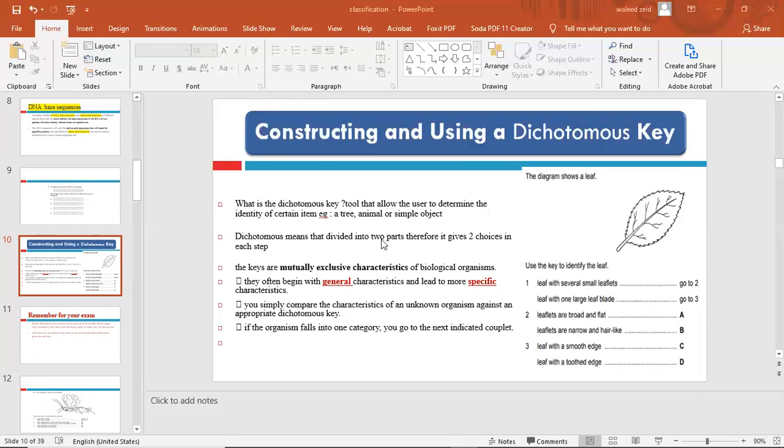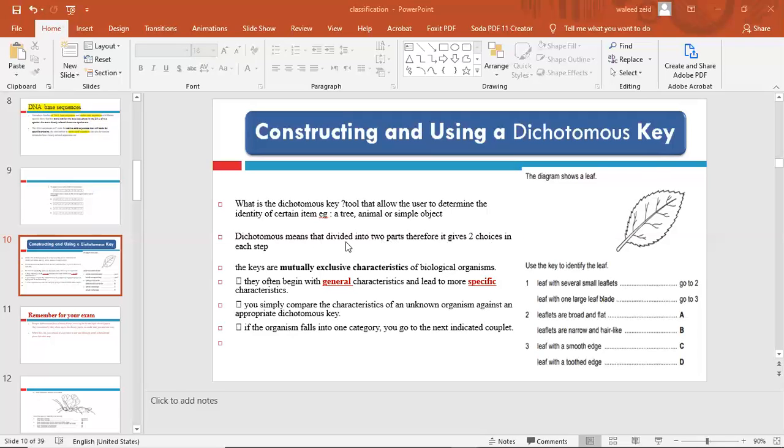So it is not only related to biology, but it is related to life. They use it for classifying chairs, houses, trees, and so on. Any living or non-living thing can be classified according to this dichotomous key. It is not only related to biology.